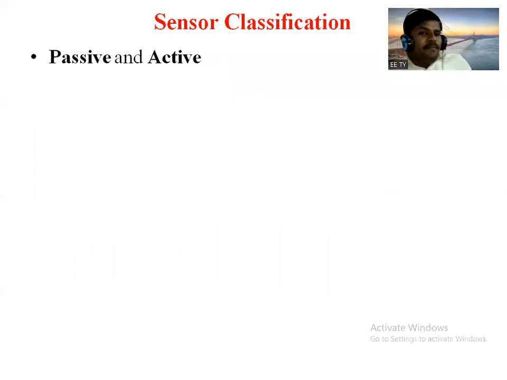In that, first one, passive and active sensor. In the previous block diagram we discussed active and passive. Can anyone tell me what is passive and what is active?